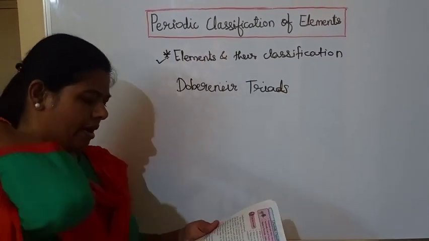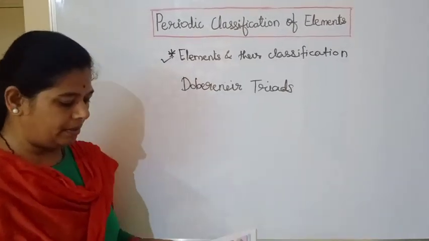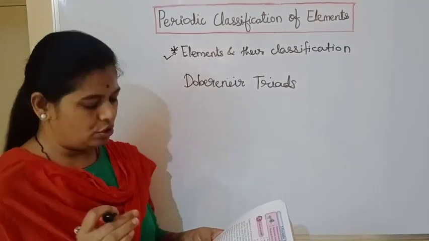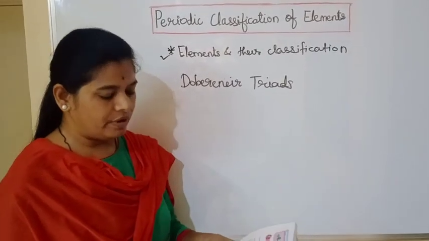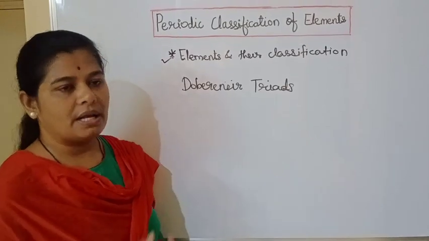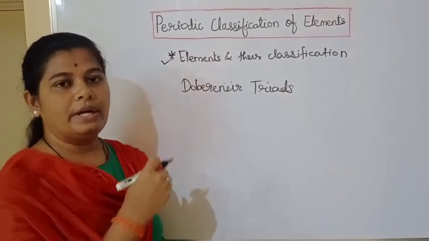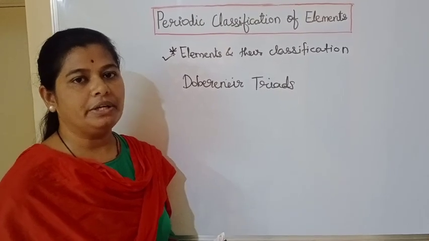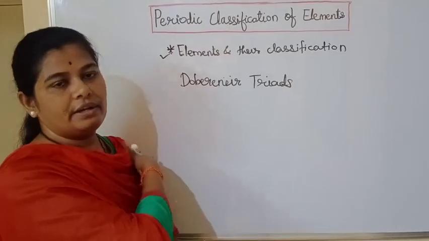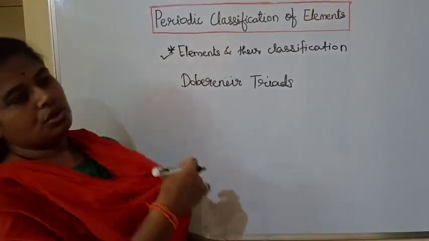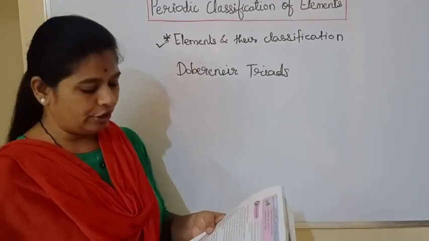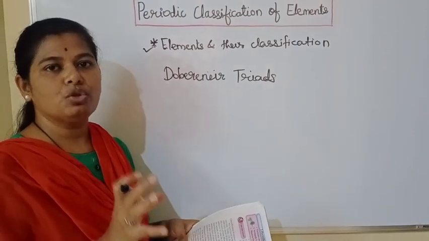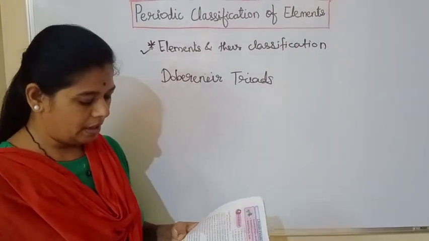Dobereiner's triads. In 1817, a German scientist, Dobereiner, suggested that the properties of elements are related to their atomic masses. As I told you, new elements came into being and their properties were studied. Dobereiner considered those properties to classify the elements.